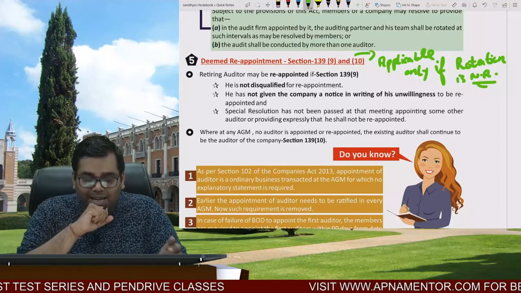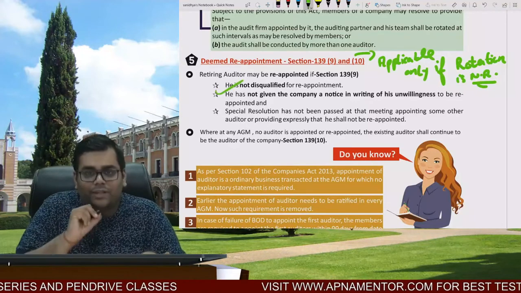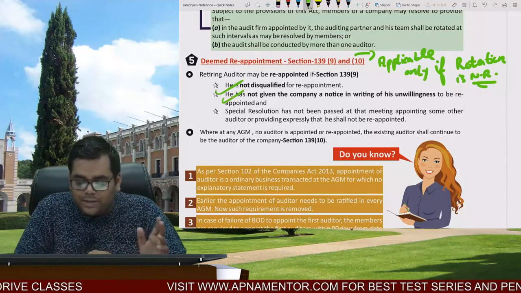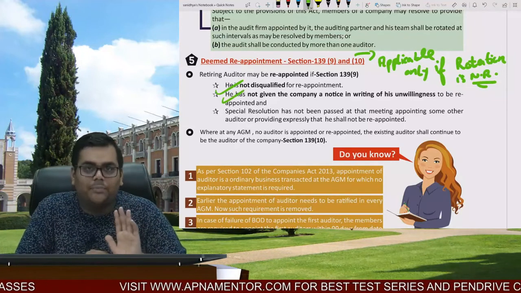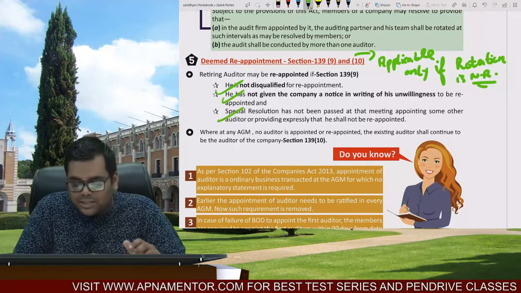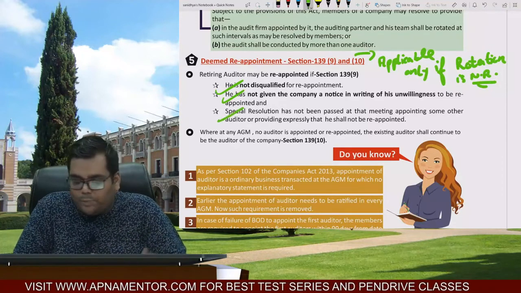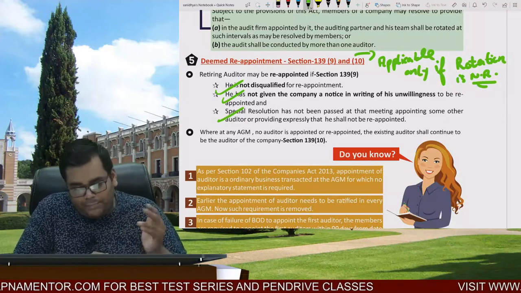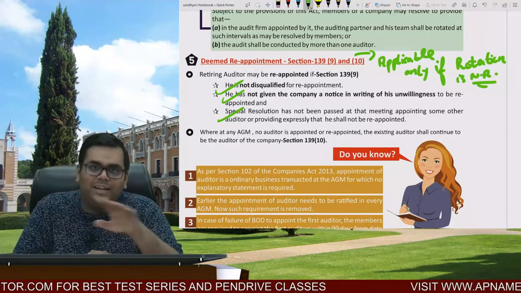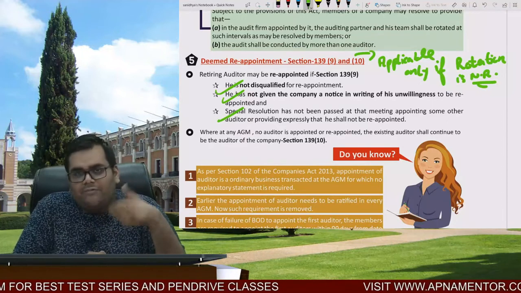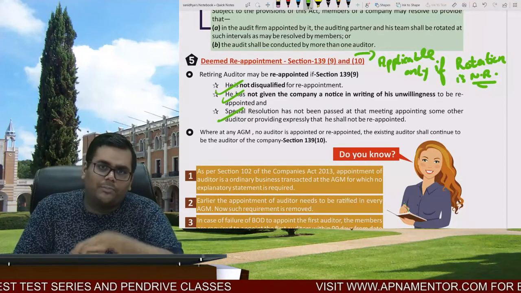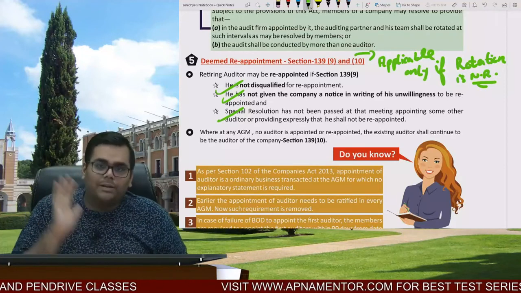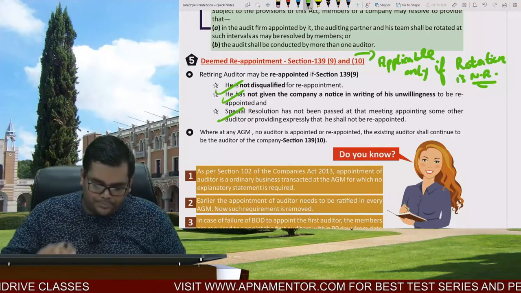Retiring auditor shall be reappointed if he is not disqualified for reappointment. He should not be disqualified. He has not given the company a notice in writing of his unwillingness to be reappointed. And special resolution has not been passed at that meeting appointing some other auditor or providing expressly that he shall not be reappointed. So he may be reappointed, but if he is disqualified, he shall not be reappointed. If he has given his resignation, he shall not be reappointed. And if the members have appointed someone else by passing a special resolution, he shall not be reappointed. I believe it is clear.